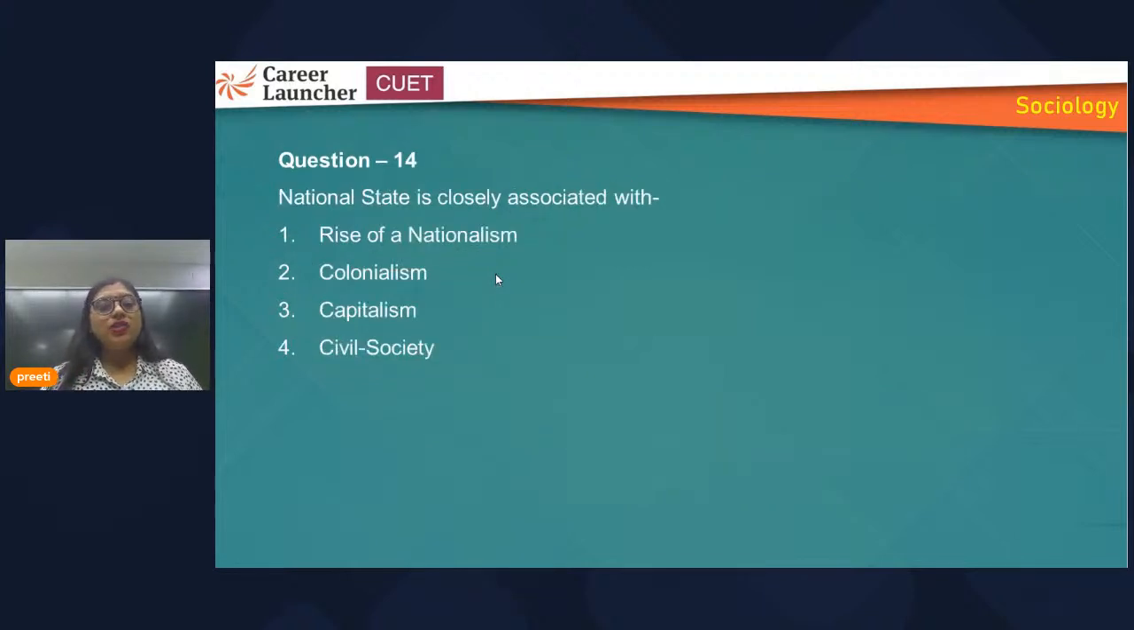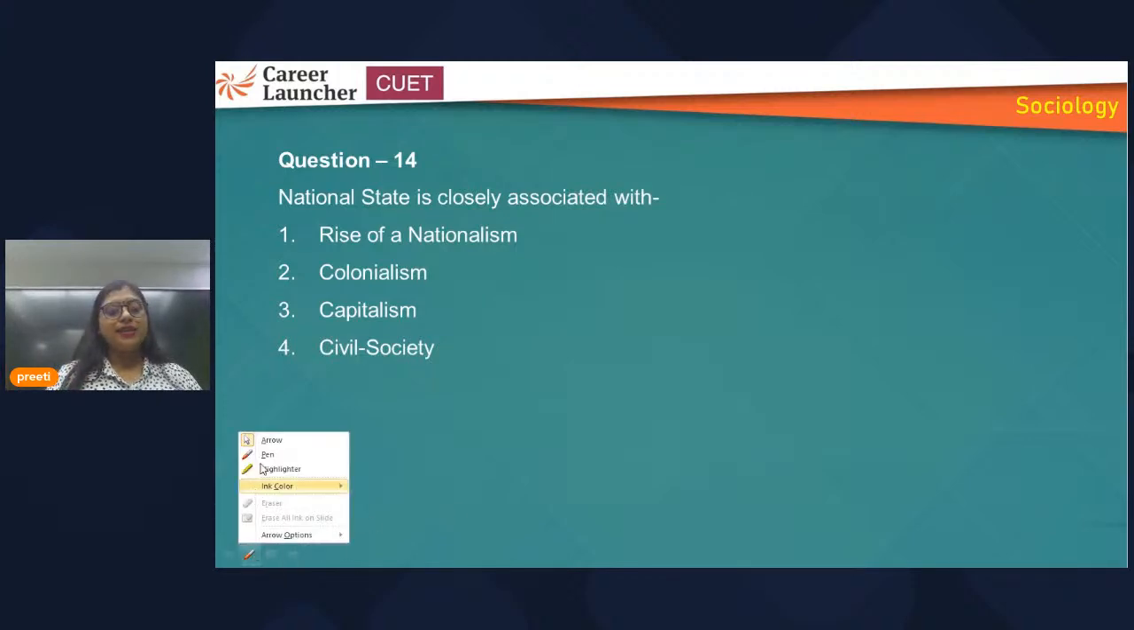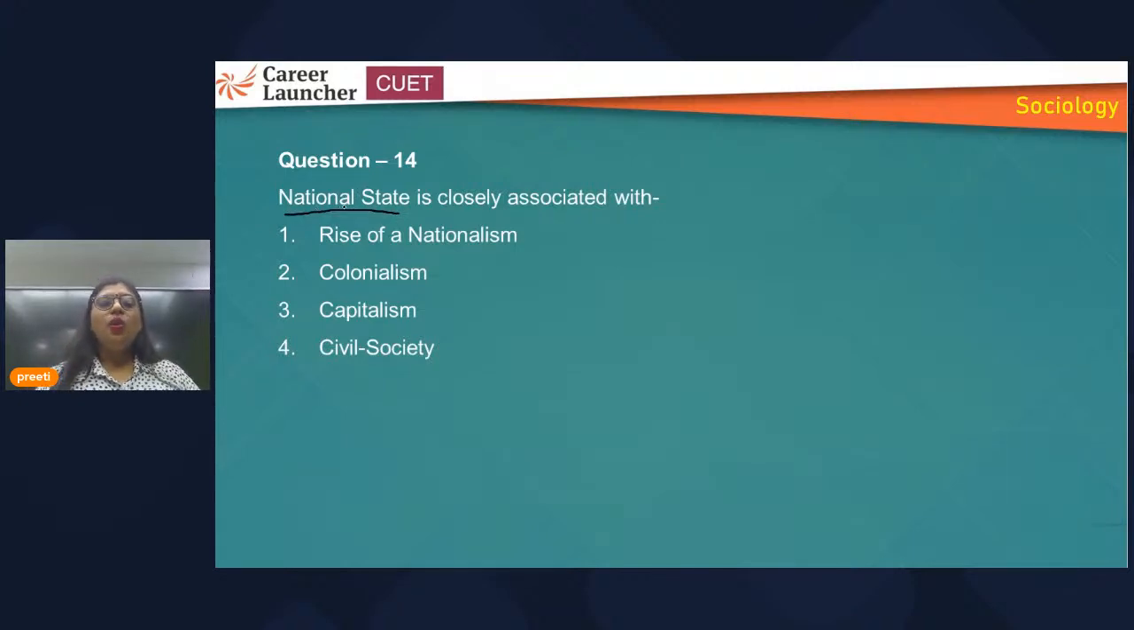Now, next one, national state is closely associated with. So here, now understand the options. Here it is talking about national state, or nation state you can say, not national state. So what is it closely associated with? Understand this. Rise of nationalism leads to the establishment of a nation state. Whenever we say rise of nationalism, it is a process through which a country or individual achieves a nation state.